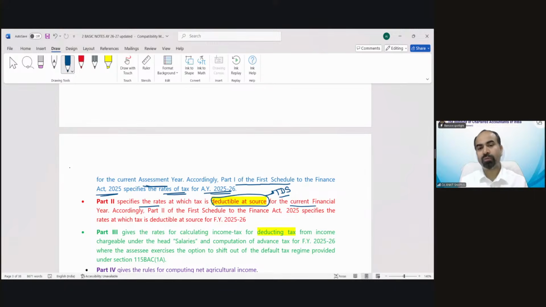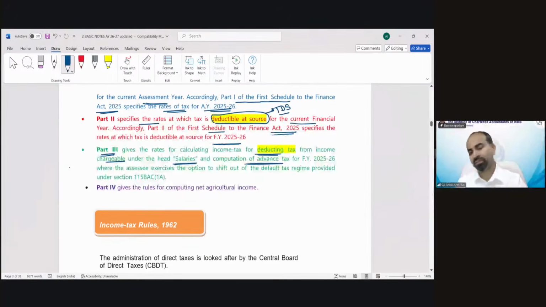Accordingly, part 2 of the first schedule to the Finance Act 25 specifies the rates at which tax is deductible at source for financial year 25-26. Part 3 also provides the TDS rates for income chargeable under the head salary, and the computation of advance tax. So part 3 has the TDS rate for salary income and the advance tax concept.